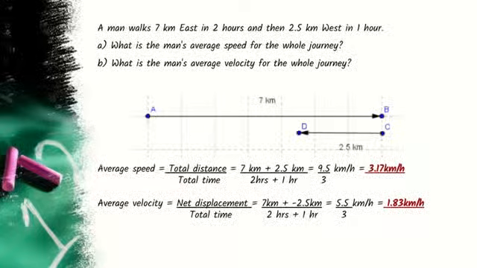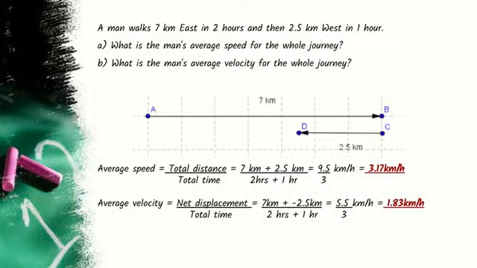Let us look at a problem based on it. A man walks 7 km east in 2 hours and then 2.5 km west in 1 hour. What is the man's average speed for the whole journey? What is the man's average velocity for the whole journey? Now here we are given the same situation, but we need to calculate two different things. One is speed, the other is the velocity. Let us see what is the difference between the two.